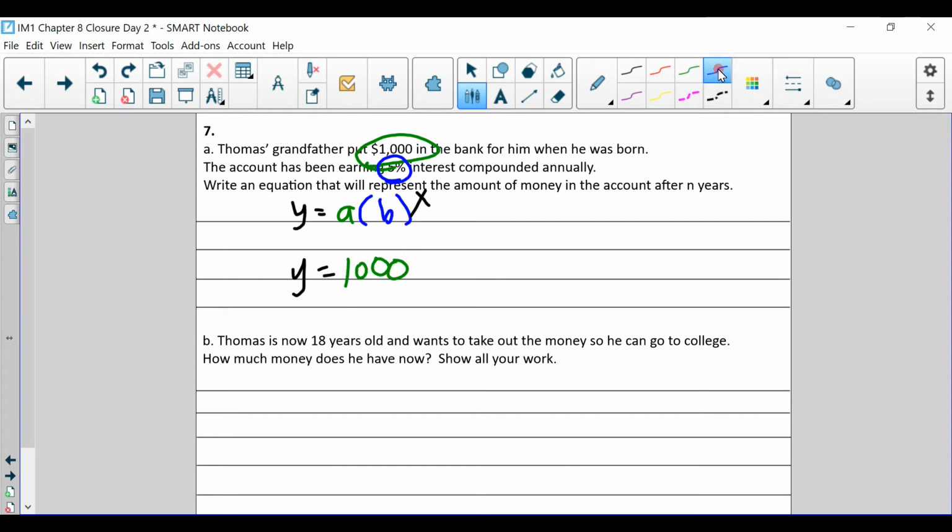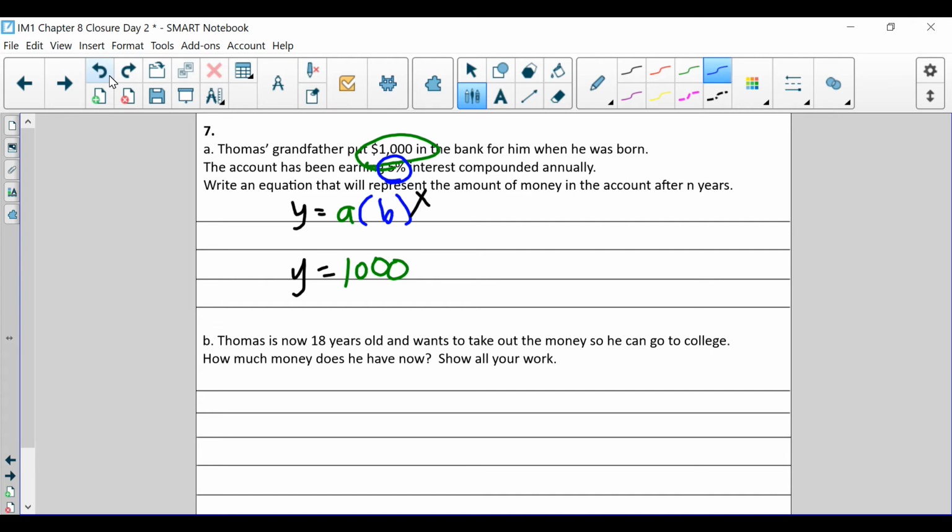What is the multiplier? Well, it's supposed to be 5%. A common mistake is to do this. Oh yeah, 5%. But that's incorrect. The reason that's incorrect is because that's saying you only get 5% interest. However, you don't just get the 5% interest. You also get the amount that you put in the bank in the beginning.